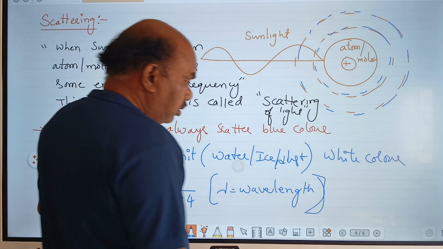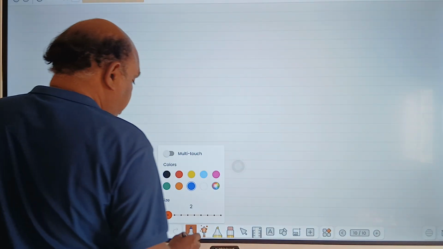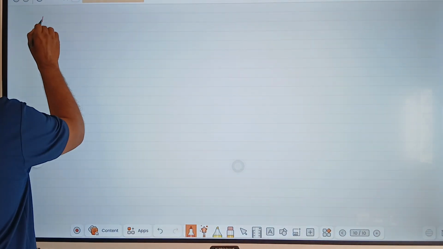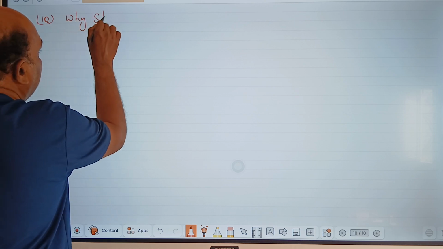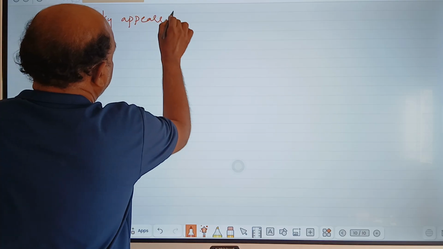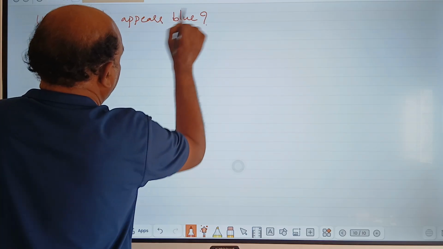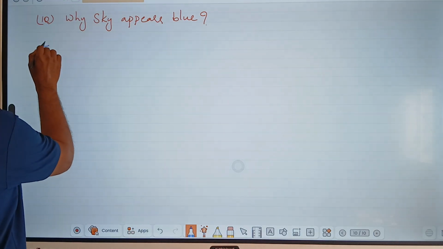Clear? Next, one small question, note down based on the scattering. First question, question number 1: Why does the sky appear blue? The answer is very simple.